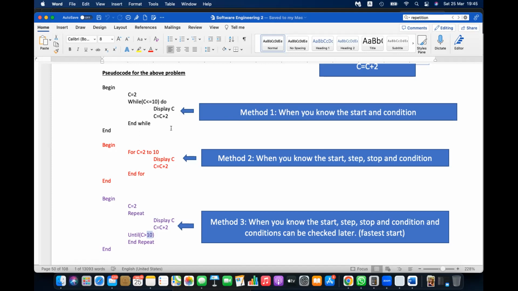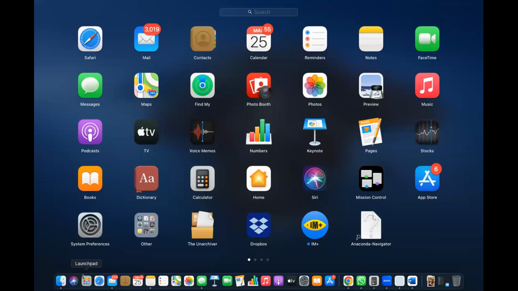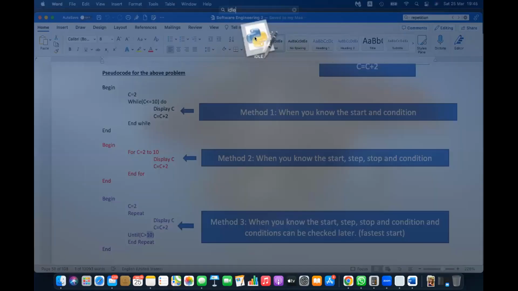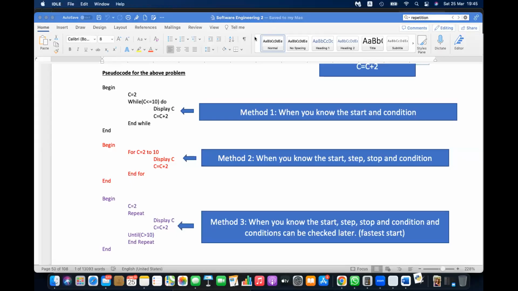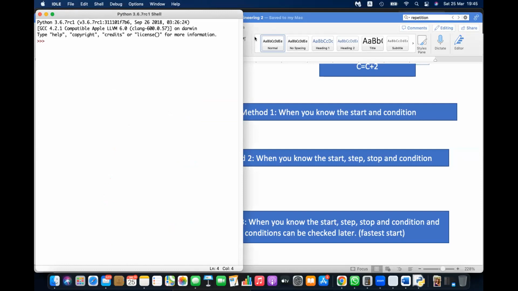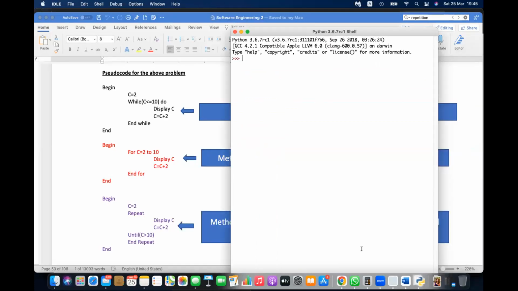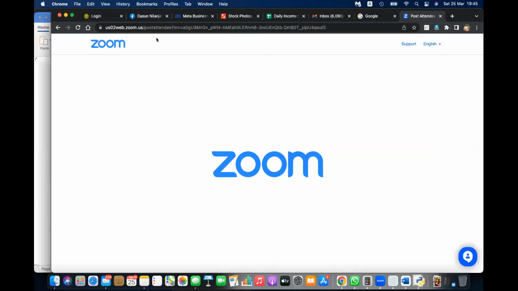But if you practice, this will be very easy. Let's use IDLE. If you don't have IDLE, you can download it and install Python IDLE. This is cross-platform. It will work on any platform, Windows, Mac OS, any platform. And currently, if you don't have the version with you, you can use the online version. But my recommendation is please download that.